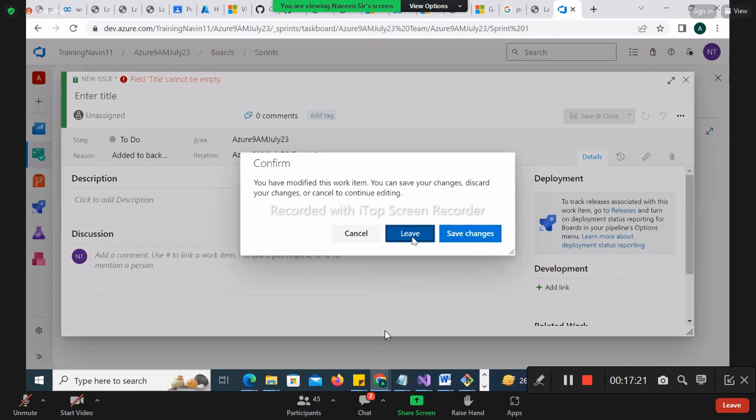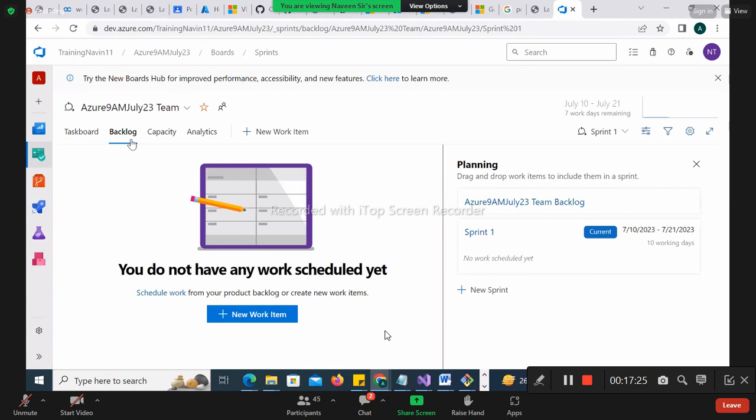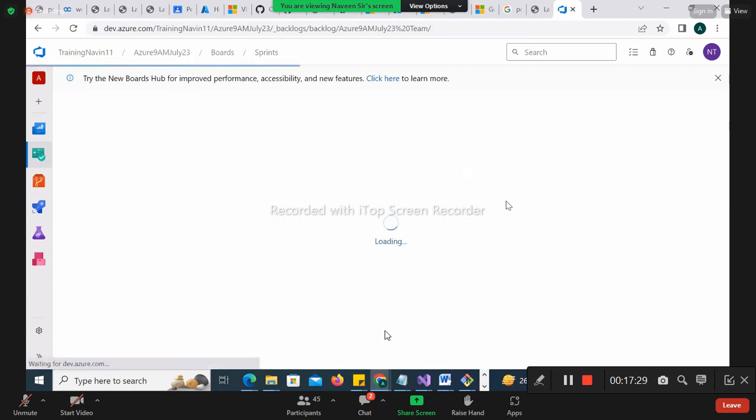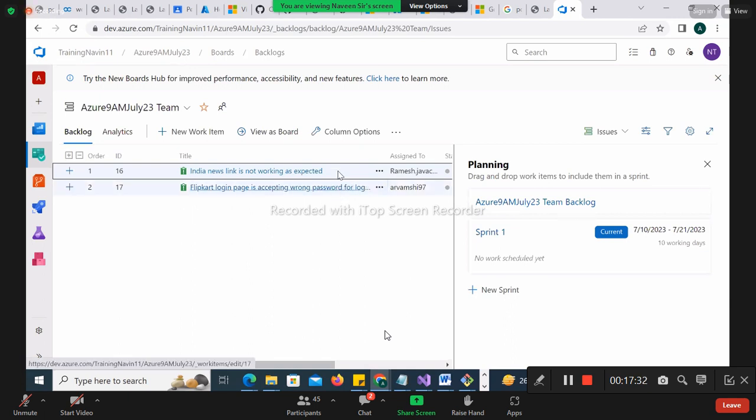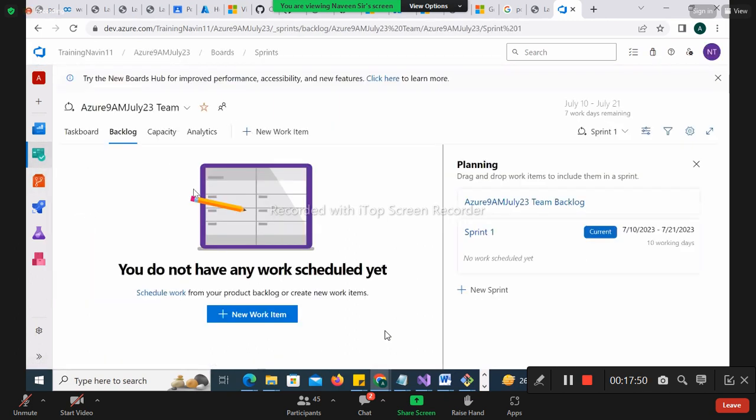Okay, let me leave this. Now backlog. See your backlog, team backlog actually. You have 2 issues in the backlog. The other issues we created are still not in the backlog, not in your sprint, because we haven't assigned them to a sprint. We'll talk about that part. Don't worry. Let me go back again, and I'll come back to sprint first.